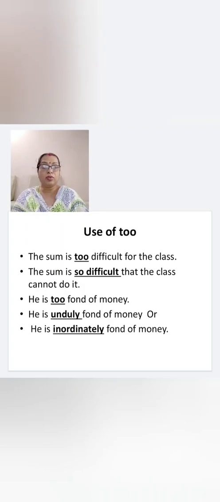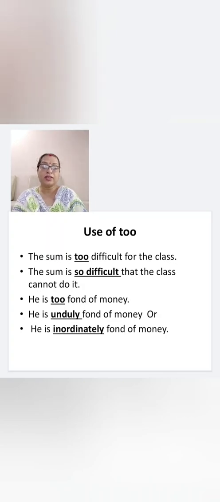Now let's have some more sentences. The sum is too difficult for the class. The sum is so difficult that the class cannot do it. Now the next sentence, he is too fond of money.